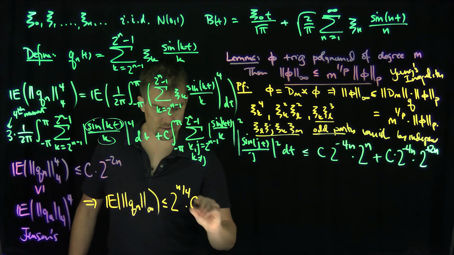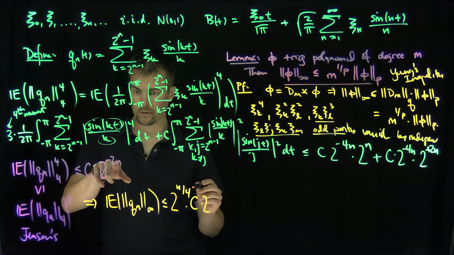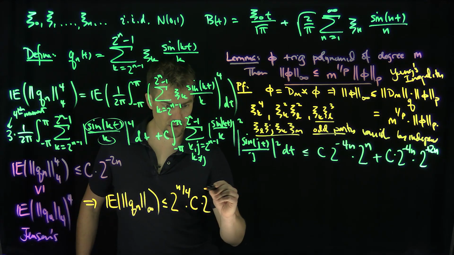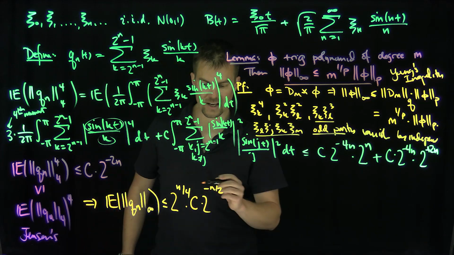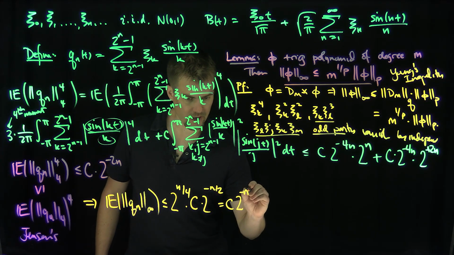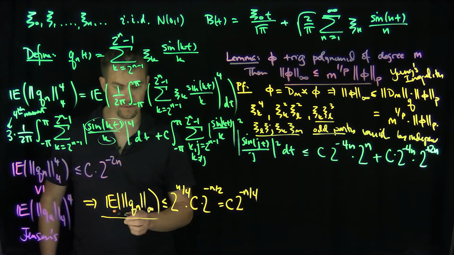So then times a constant times what? Times 2 to the, I have to do this thing to the 1/4 power over here. So raising it to the 1/4 is going to give me negative n over 2, so this is a negative n over 4. So this is a constant times 2 to the negative n over 4. So now I have this estimate on the expected value of the Q norm in L infinity.